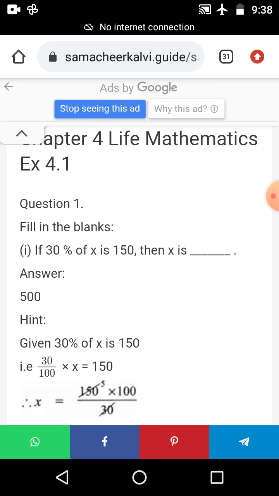Students, today we will see mathematics. Take page number 125 in your textbook. See the fill in the blanks first of all.